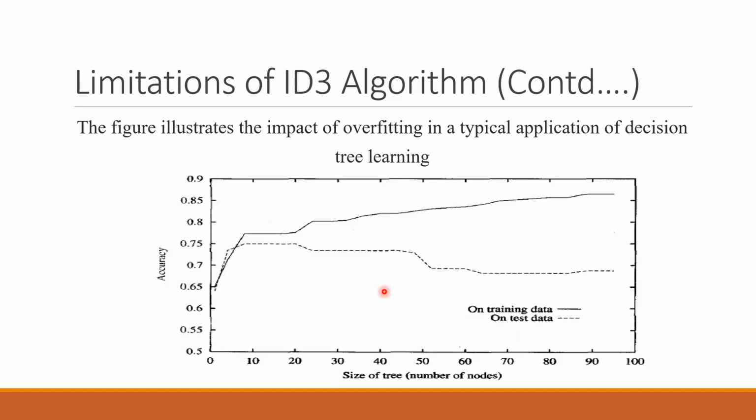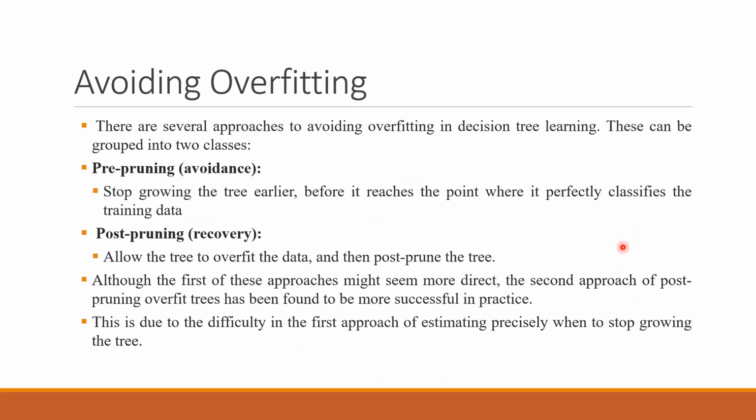So on test data, when the challenge comes, this dotted line is clearly showing that compared to your 85% accuracy on the training data set, in this case approximately 70% accuracy is being achieved on test data, or maybe less than that. So there is a 15-20% gap here. This kind of gap we want to avoid, and for avoiding that we need to do this kind of pruning.